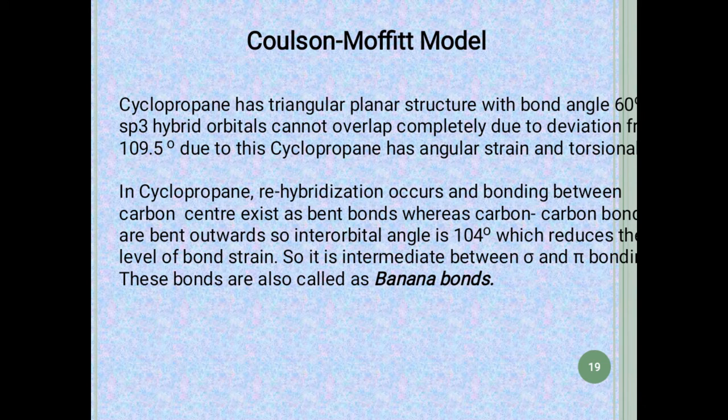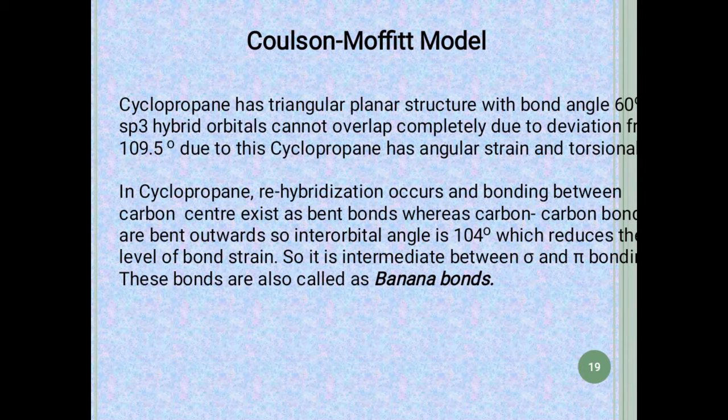Next theory was given by Coulson and Moffitt, and according to them, cyclopropane has a triangular planar structure with a bond angle of 60 degrees, and the sp3 hybridized orbitals do not overlap completely.